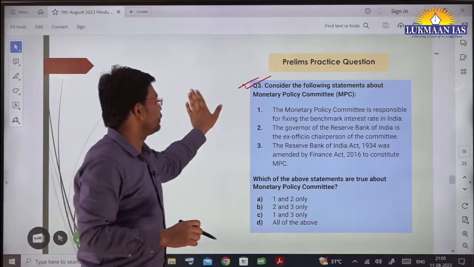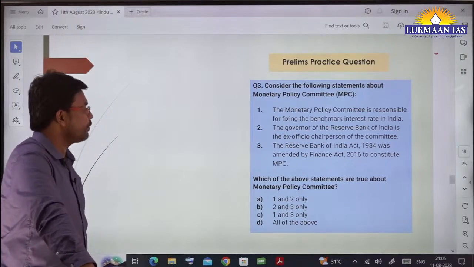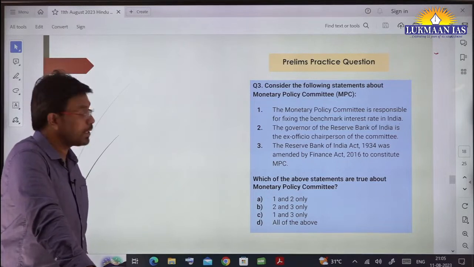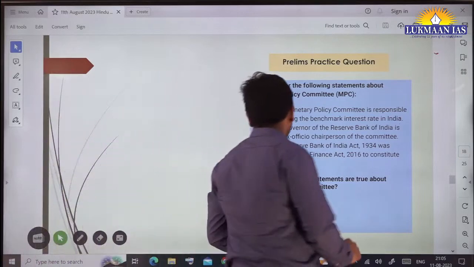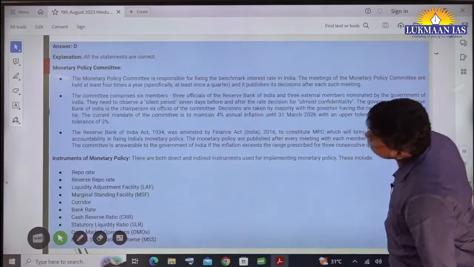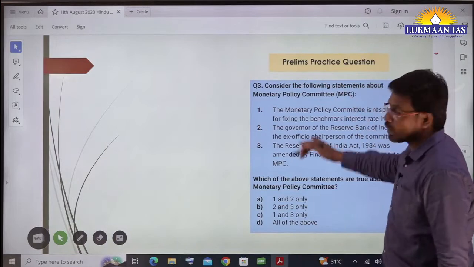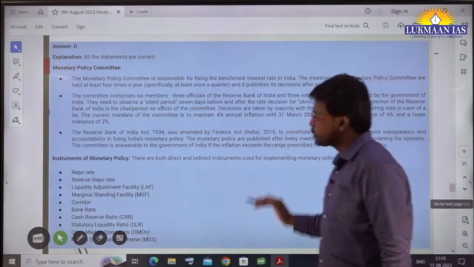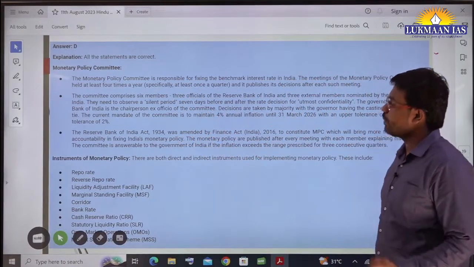Third, the Reserve Bank of India Act 1934 was amended by the Finance Act 2016 to constitute the Monetary Policy Committee. So now you need to understand which of the above statements are true about the Monetary Policy Committee. We have given the answer: all of the above statements. All the 3 statements are correct in this regard. You can go through it. We have also included the solution to it.